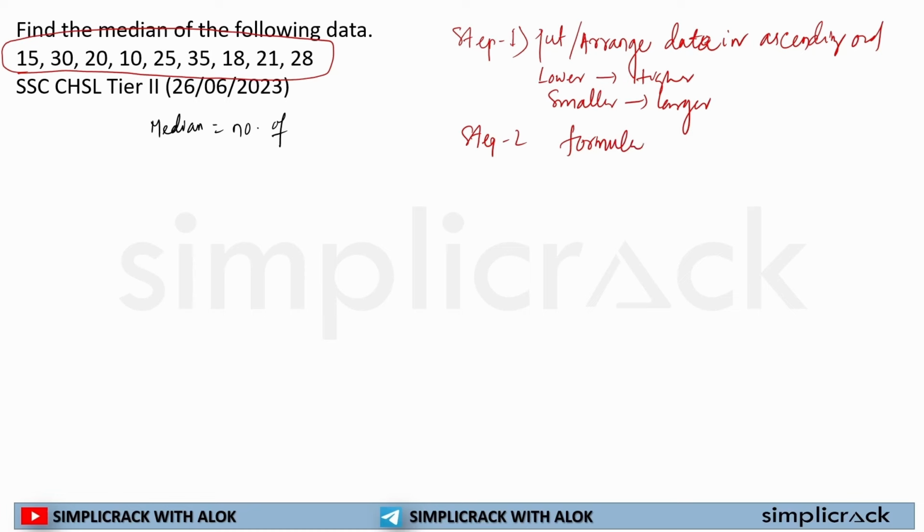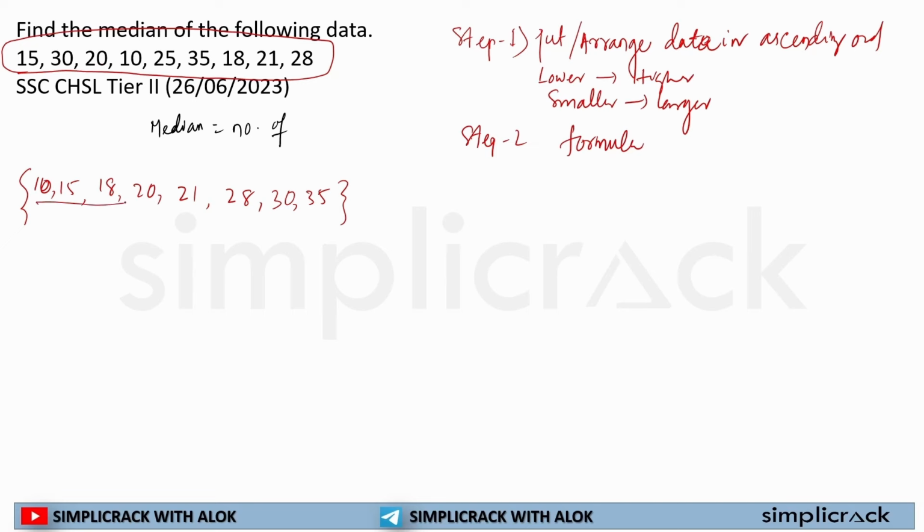So in this question we'll start with step 1, where we arrange the data in ascending order. The smallest number will be 10, then 15, then 18, then 20, then 21, then 28, then 30, then 35. So this is the ascending order. How many observations are there? 1, 2, 3, 4, 5, 6, 7, 8.